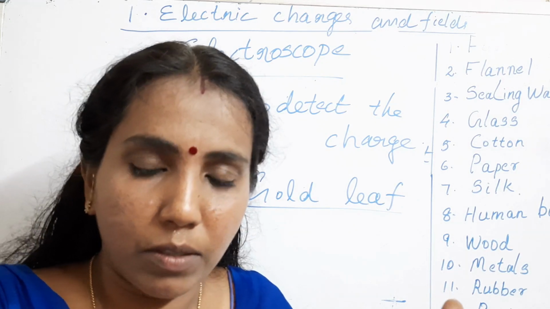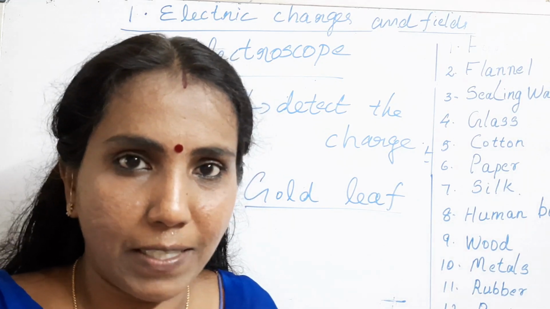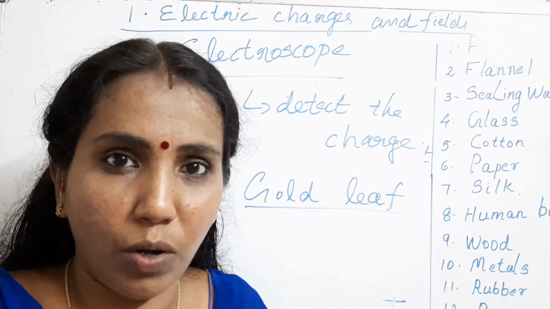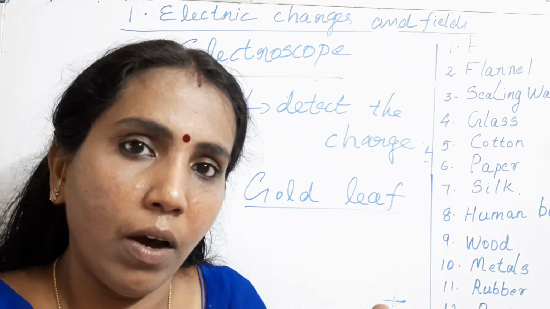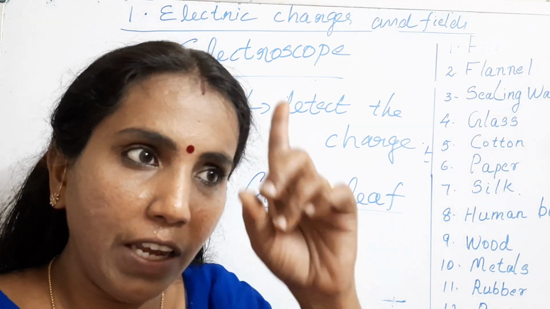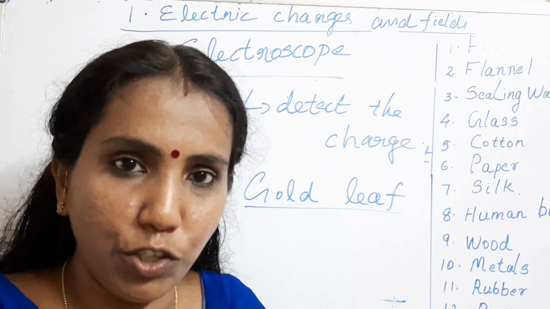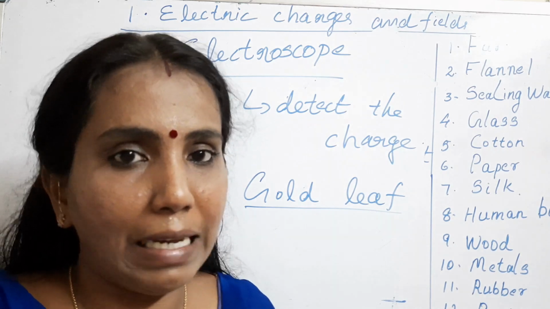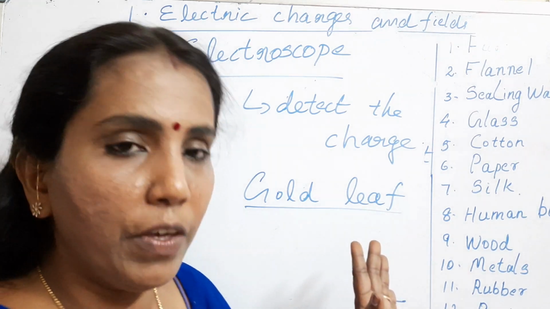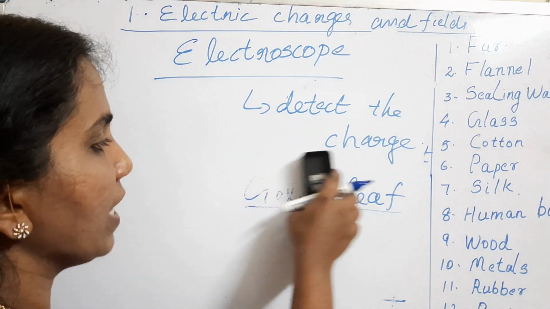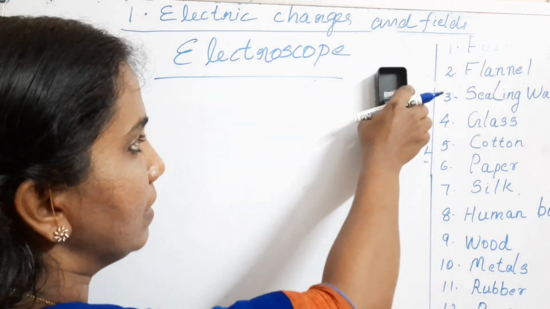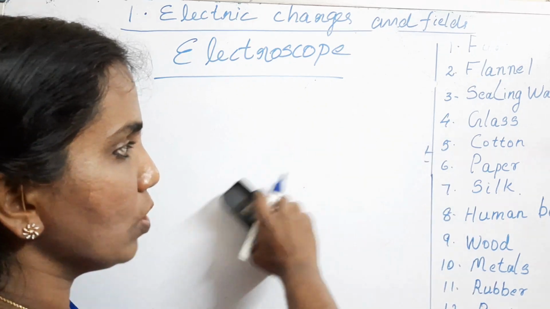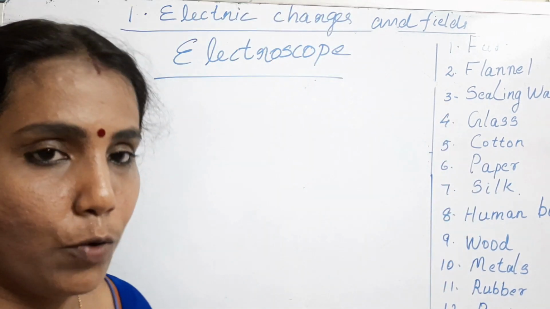The gold leaf electroscope consists of a rectangular box made of glass, an enclosed glass vessel in rectangular shape, and in that we will have a metallic rod on which you have a gold leaf. Here we will discuss an electroscope which we can make ourselves, and its structure also we will discuss. It's very easy to make.